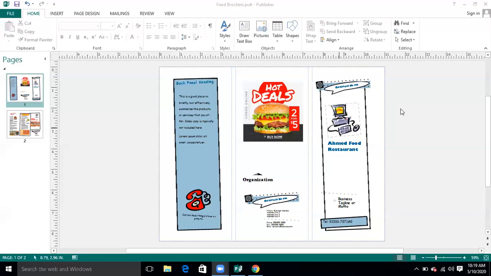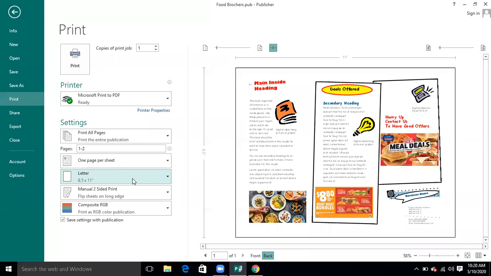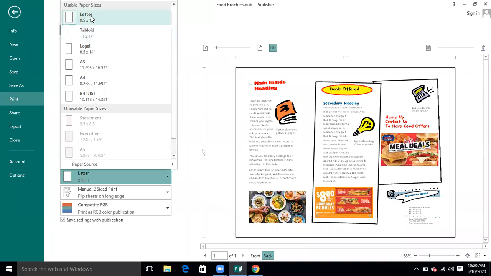Sir, in the printing option there's one option, letter, as well. Yes. So in that option, you have chosen letter. Why don't you choose A4 size? As I had told you, the difference between letter and A4 is very small. See the size, 8.5 by 11, and A4 is 8.268 by 11.69. So you can take A4 if you have got the paper ream of A4, but there is no big difference. That's why I selected letter. Normally 8.5 by 11 is used, but A4 paper is also used, so it depends on you.